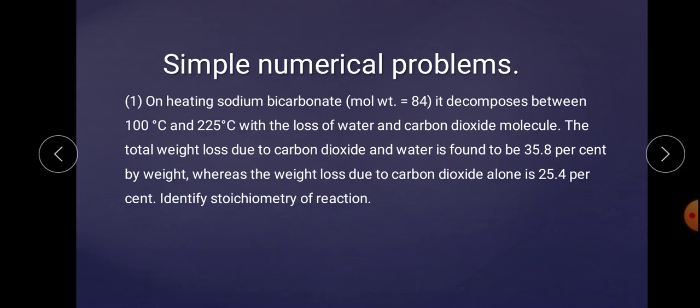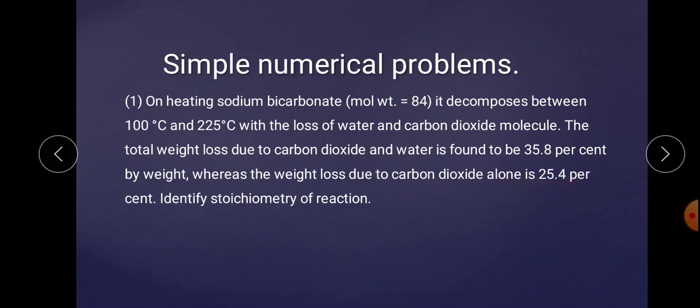Out of that 100 gram, 35.8 gram loss takes place. But it has been further given that the weight loss due to the CO2 alone is 25.4.